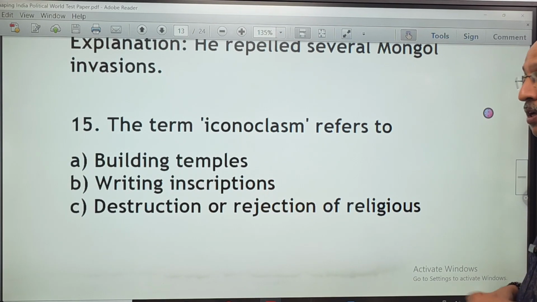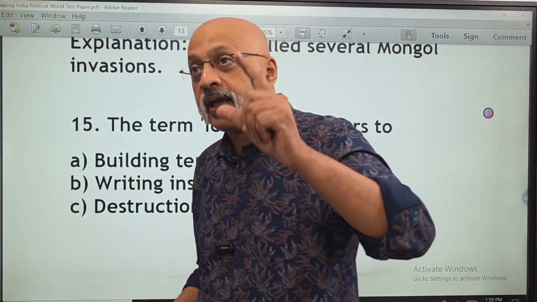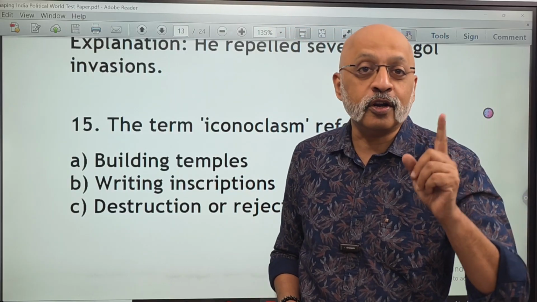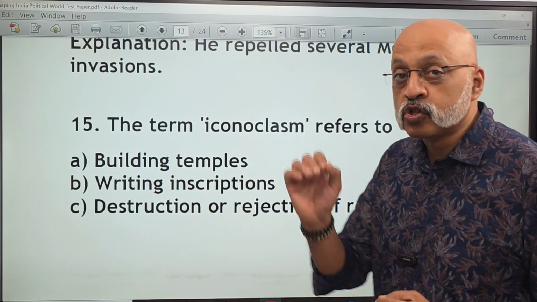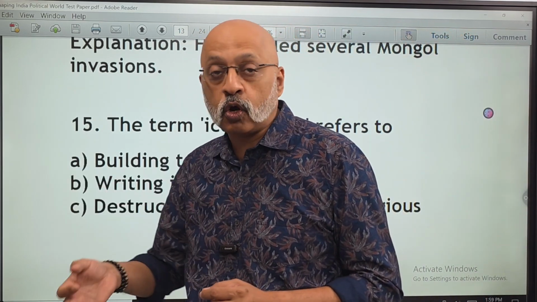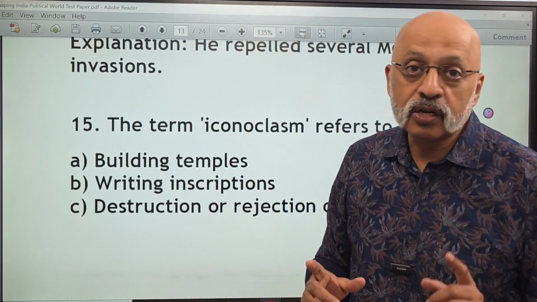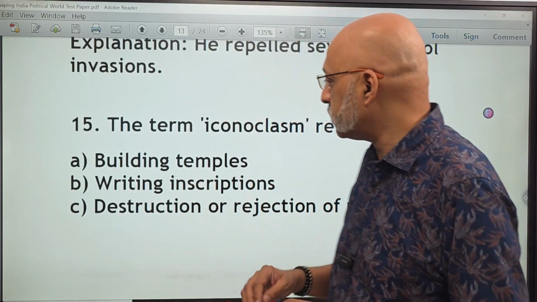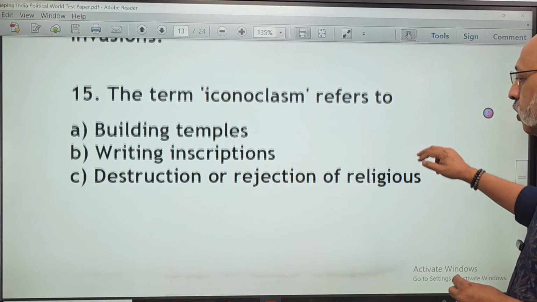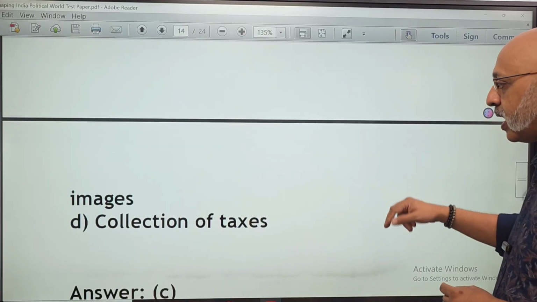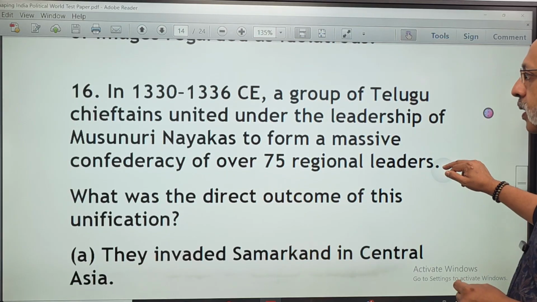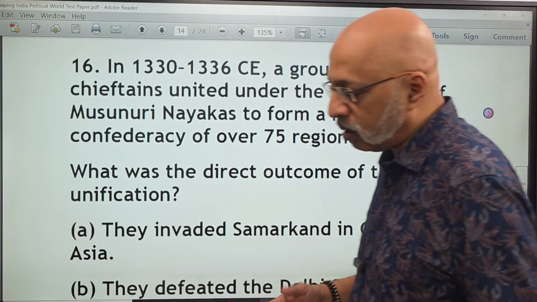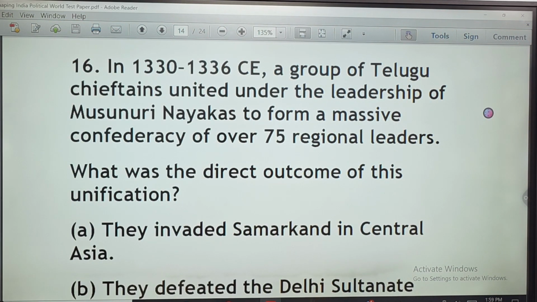The term iconoclasm, now this is the side thing. Again, let me tell you, I think it is on the top left corner of one of the pages, right? So the term iconoclasm refers to building temples. So whatever definitions are put on the sides of your textbook pages, please look at them and understand what it means. Okay, writing inscriptions, discussion or rejection of religious images, and collection of taxes. Option C. This is from Telangana or Warangal in modern day Telangana, where we are talking about the Telugu chieftains.